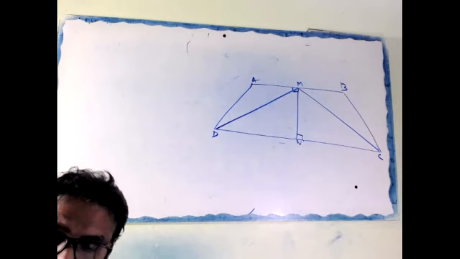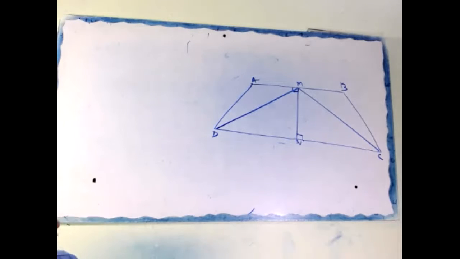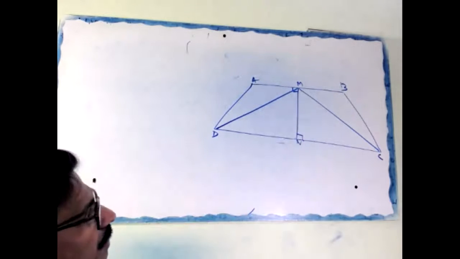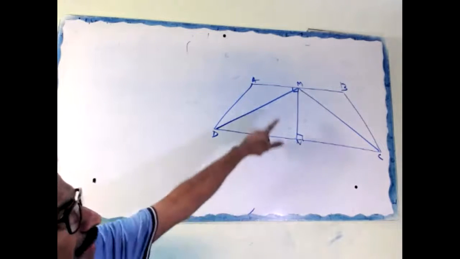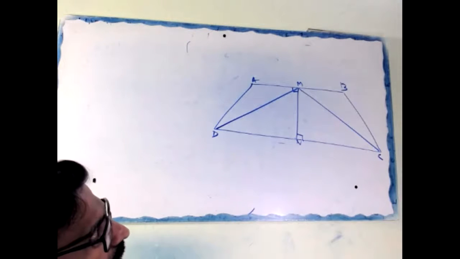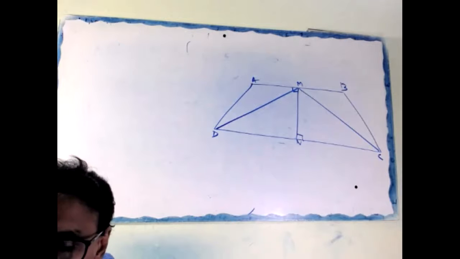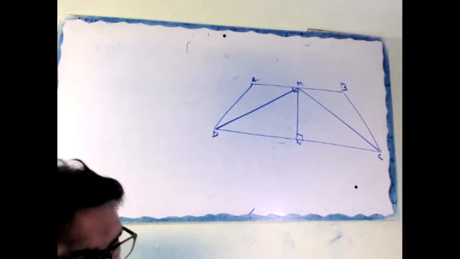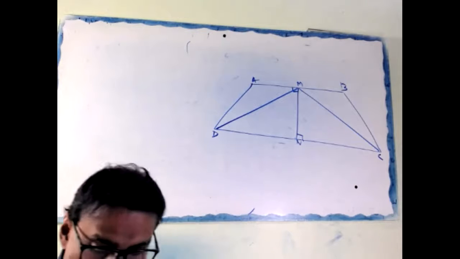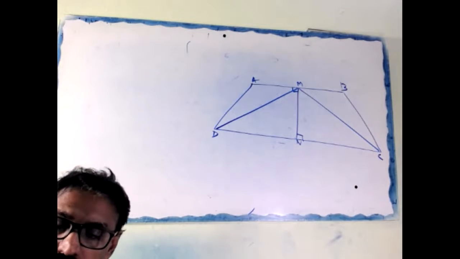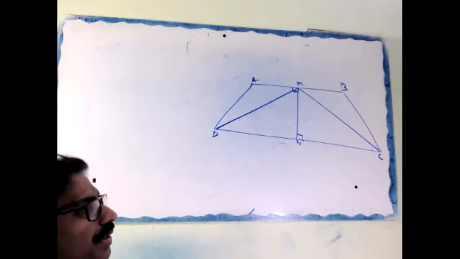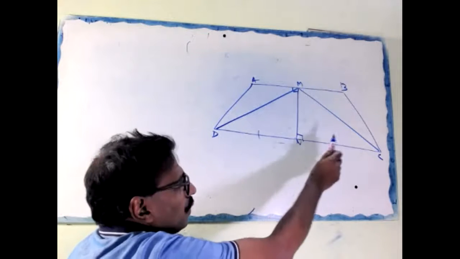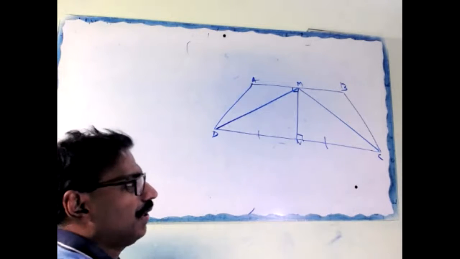Okay. Now look here. Take this triangle. In triangle DNM and CNM, can you show these triangles are congruent? Look here. DN equal to NC given.